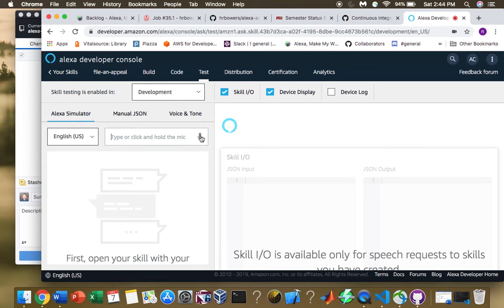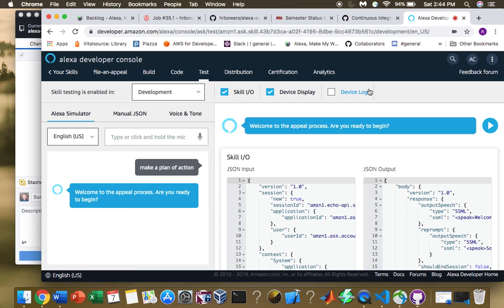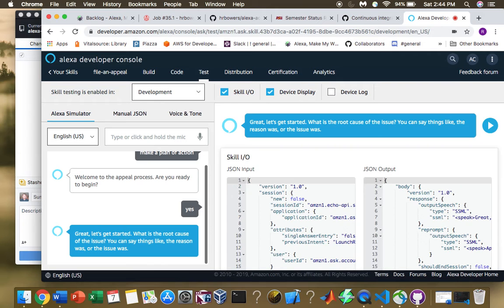So to start, we can say make a plan of action. Welcome to the appeal process. Are you ready to begin? And I'll type the rest just so we can move through quickly. Great, let's get started. What is the root cause of the issue? You can say things like, the reason was, or the issue was.